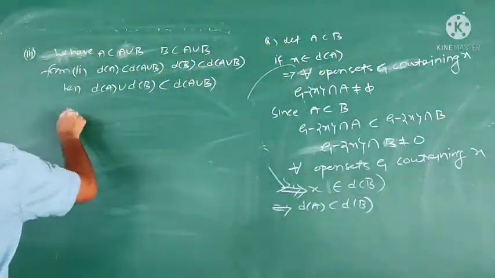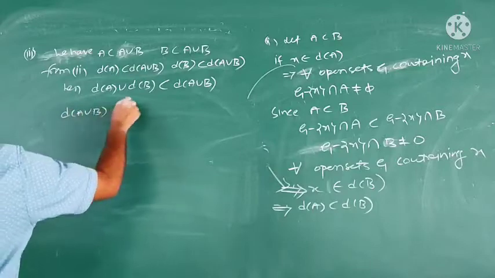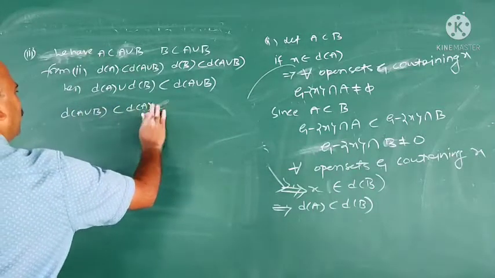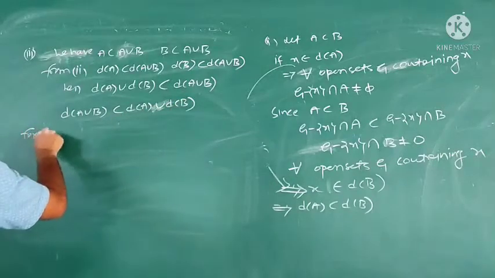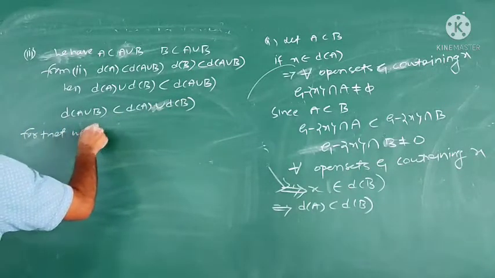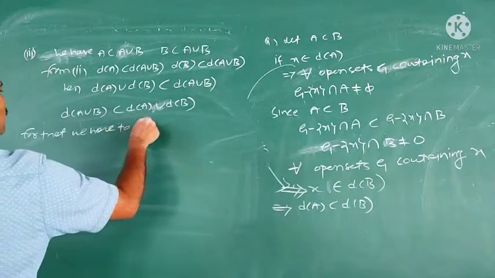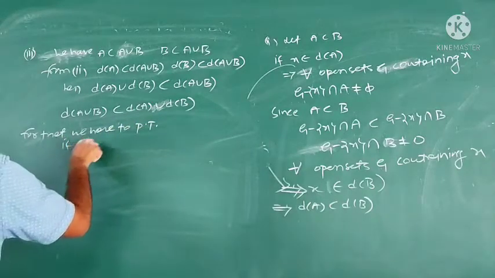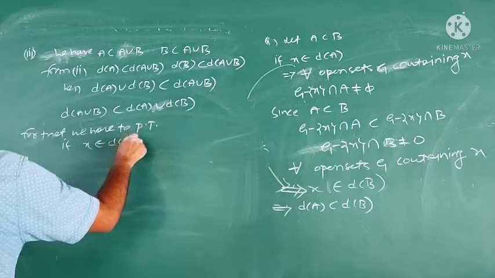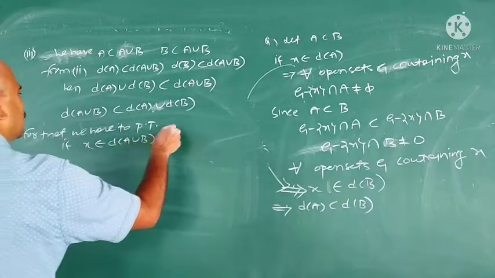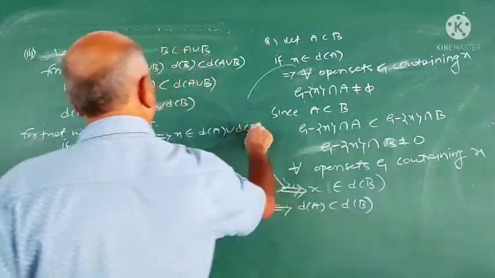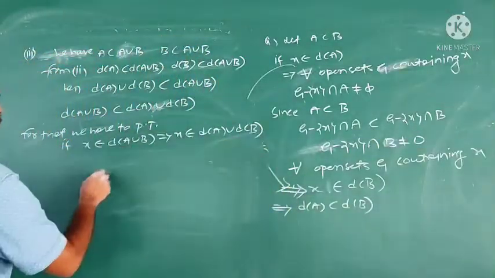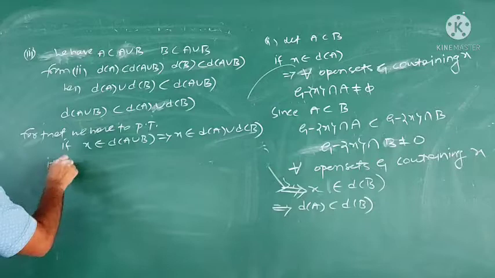You have to prove that if x belongs to D of (A union B), this implies x belongs to D of A union D of B. Correct? Because contained.